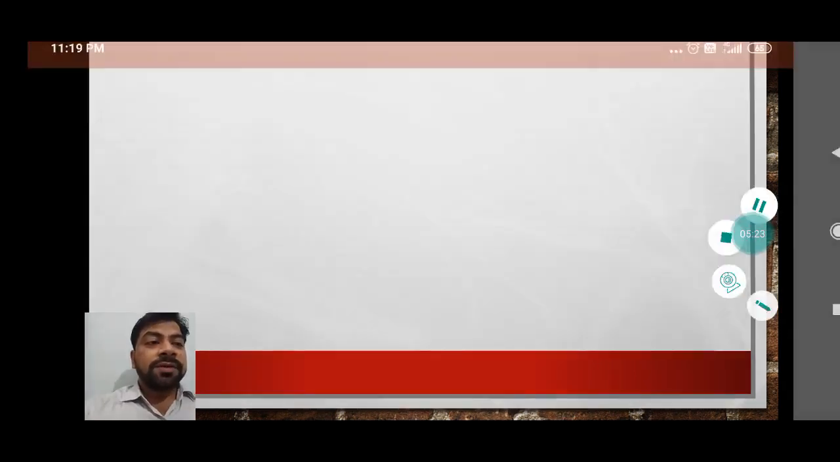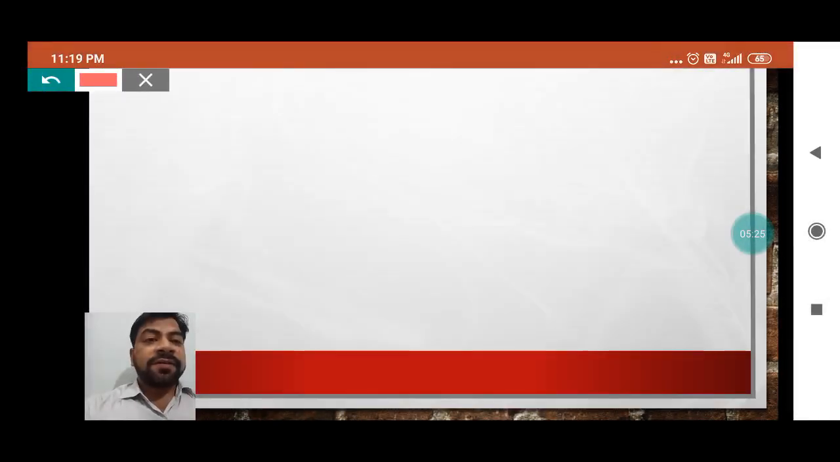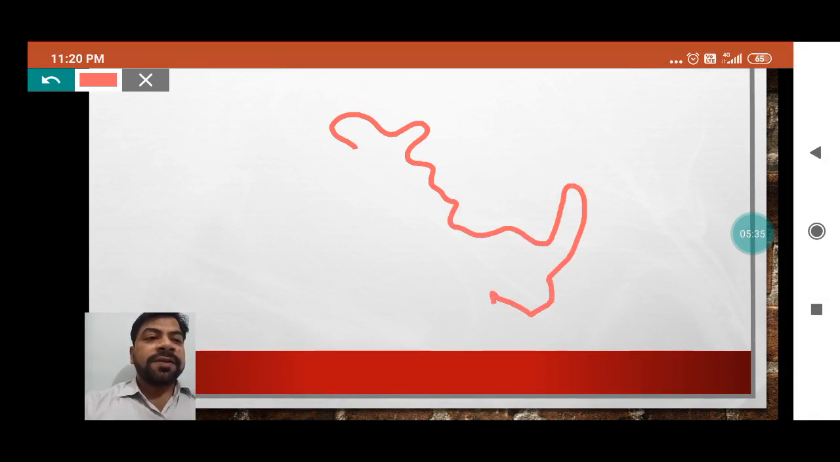Here I am going to show you how India has different reliefs. If we draw a rough map of India, just see first the northern side. Take the example of the northern side first.